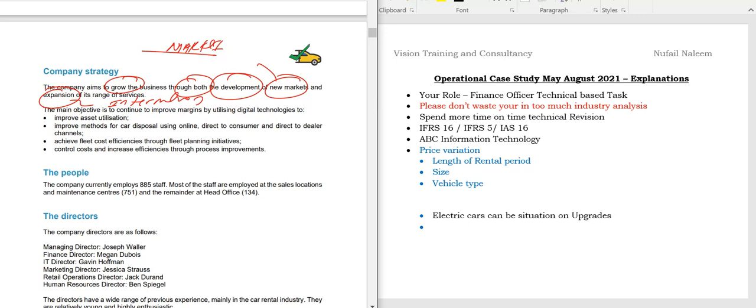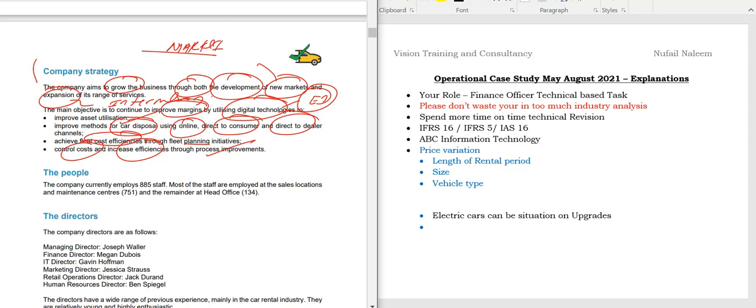The main objective is to continue to improve the margins by utilizing digital technology. So students, please study the E1 because E1 is purely about digital transformation. Improve asset utilization, improve method of car disposal using online, direct to consumer or direct to dealer channel.